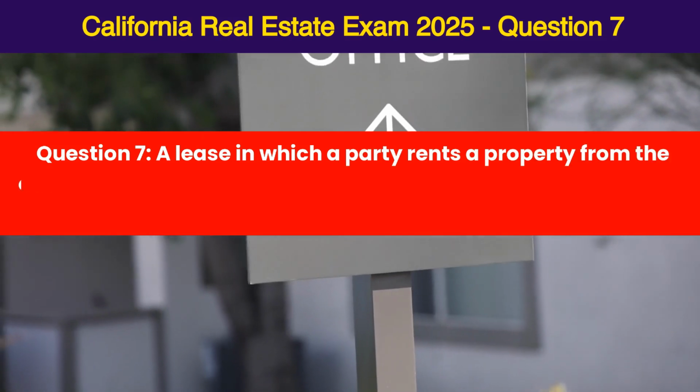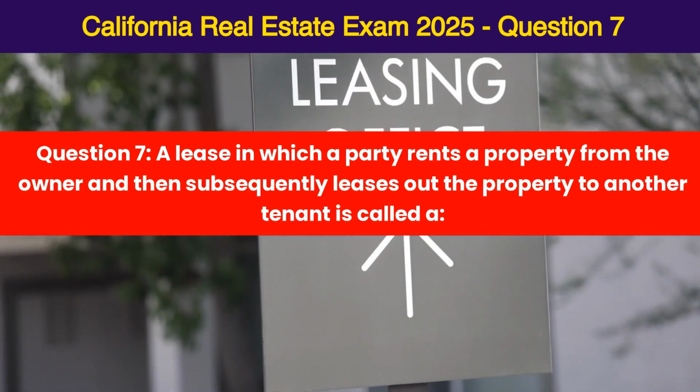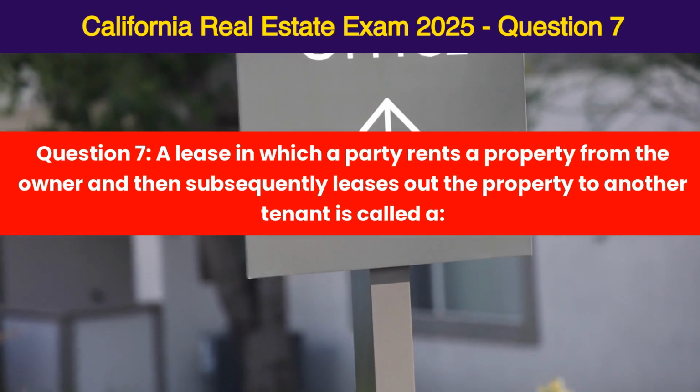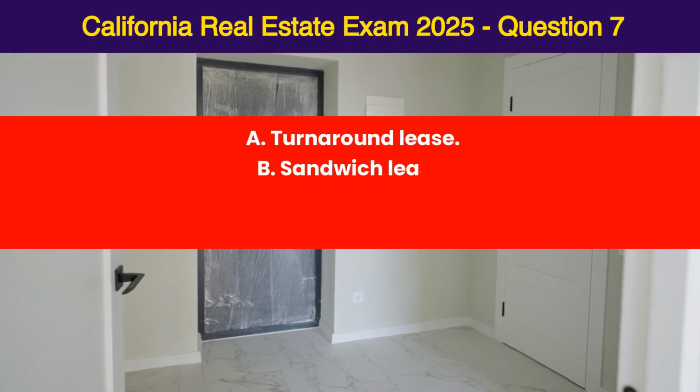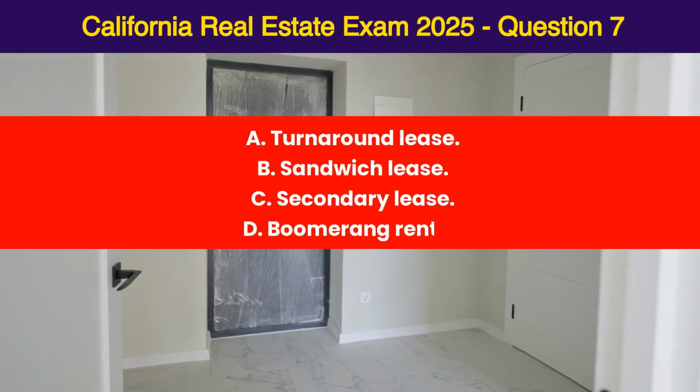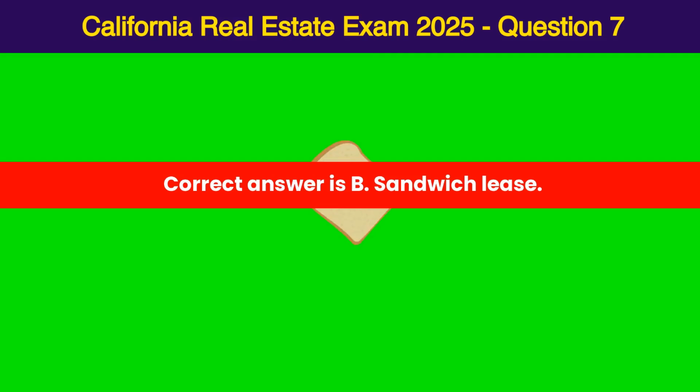Question 7. A lease in which a party rents a property from the owner and then subsequently leases out the property to another tenant is called A. Turnaround lease, B. Sandwich lease, C. Secondary lease, D. Boomerang rental. Correct answer is B. Sandwich lease.